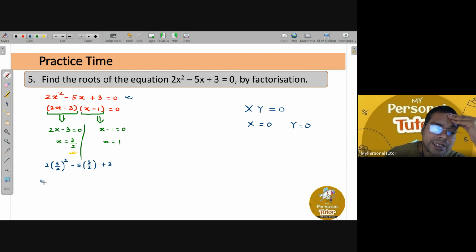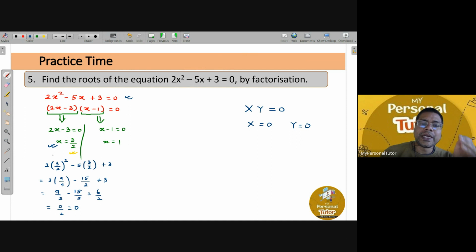That can be written as 2 times 9 upon 4 minus 15 upon 2 plus 3, right? And that is nothing but 9 upon 2 minus 15 upon 2 plus 6 upon 2. So 9 minus 15 is minus 6, minus 6 plus 6 is 0, 0 upon 2 is nothing but 0. It means that x equals 3 by 2 is your correct answer. Yes or no?